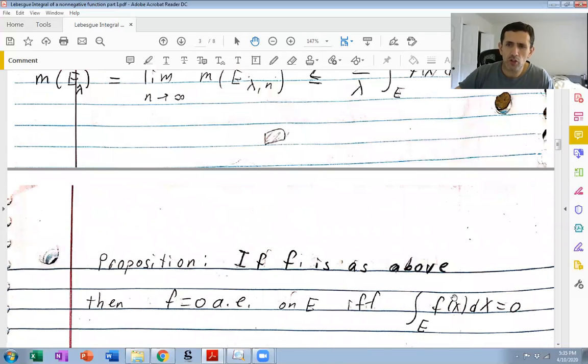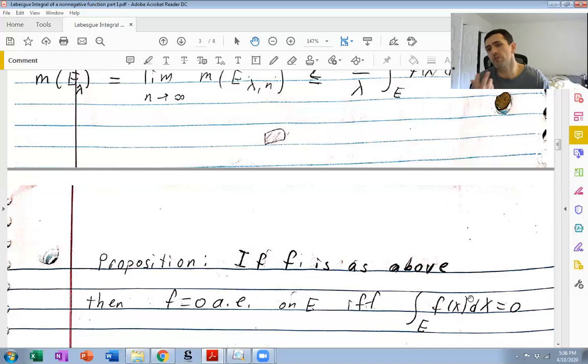Okay, so let's use this Chebyshev's inequality to prove the following fact, that f equals 0 almost everywhere on E, if f is measurable non-negative, if and only if this integral is 0. So there's two reasons why this is not trivial. It's not a hard result, but it's not trivial. First of all, it's not 100% immediate by definition that if you take the integral of 0 over the real line that you're going to get 0. That's got to be proved. It's not hard, but you got to prove it.